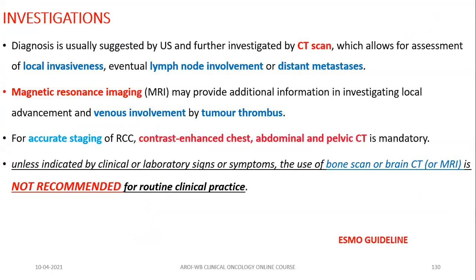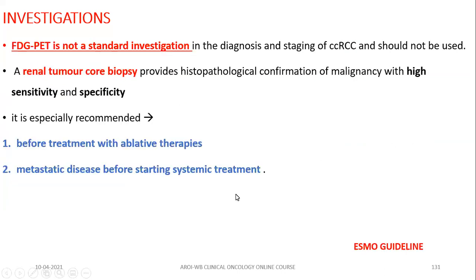So I will jump to the investigations. Remember, in RCC, you have to do a metastatic workup. For the metastatic workup, a contrast enhanced CT scan of chest, abdomen, and pelvis is mandatory. CT scan for local disease can give additional information on local invasiveness and eventual lymph nodal involvement and distant metastasis. MRI can give you additional information about venous involvement and tumor thrombus. Don't offer a whole body bone scan or brain MRI to the patient unless the patient is symptomatic or there is a raised alkaline phosphatase in routine blood tests.